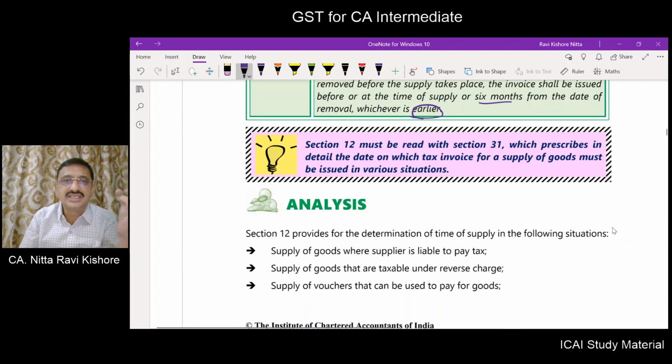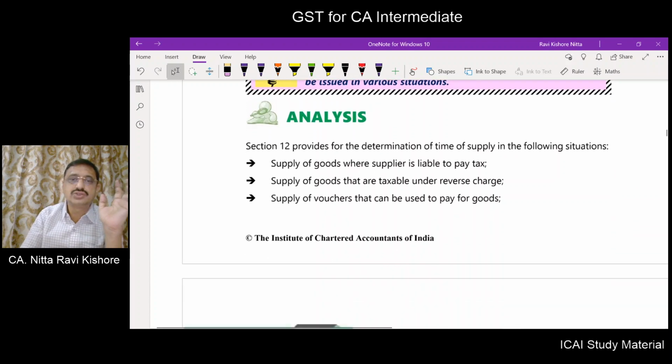Now, section 12 you should read with section 31, because understanding section 31 is also important to understand section 12. Now friends, we are only dealing with time of supply in respect of goods, both in forward charge as well as reverse charge, as well as vouchers, as well as where you are unable to determine by any of the above 3 points. Then also what will be the time of supply we will be understanding. Now we will go into the analysis part of section 12.